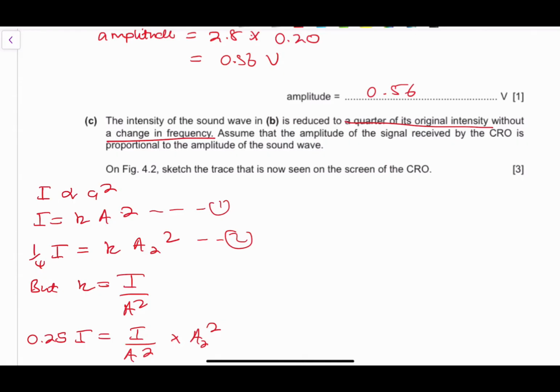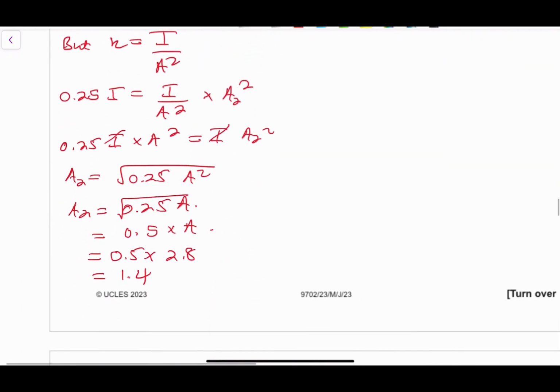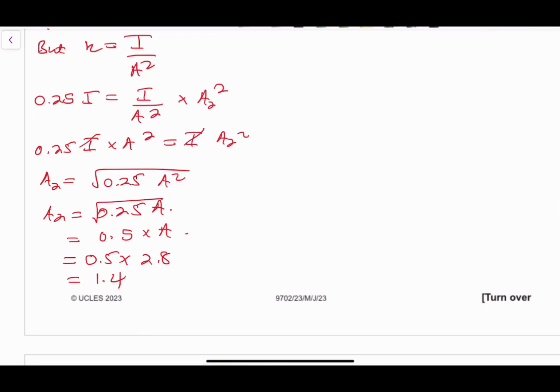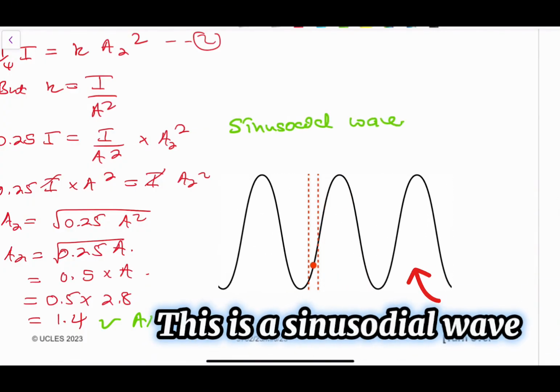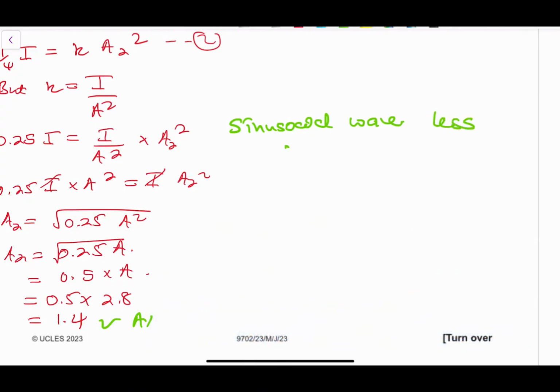The first marking point, they want to see, do you know the amplitude itself? Getting the correct amplitude is an A1 mark, but it's dependent on a certain method. Your method is you're going to draw a sinusoidal wave with an amplitude that is less than 2.8 throughout.